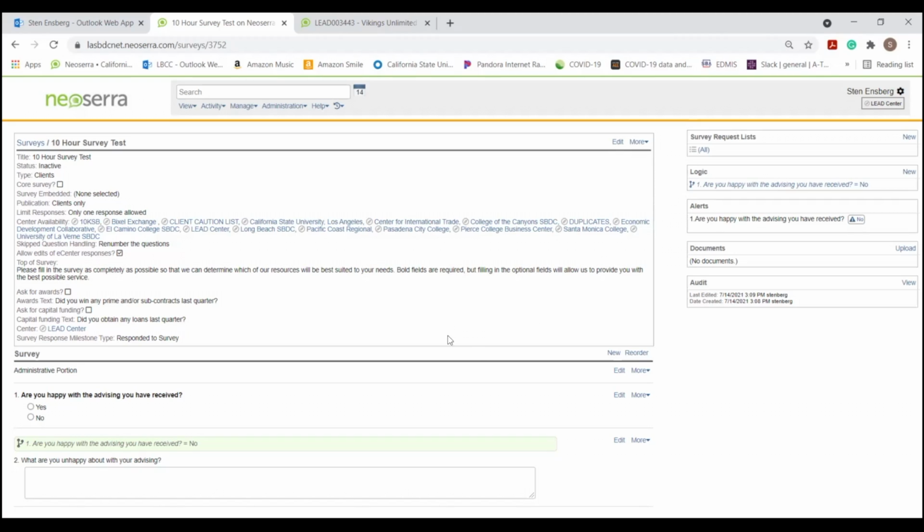Perfect. So we define our questions. We play around with the spelling, the grammar, how we're going to do it. We can add logic so that some questions are only visible if they answer a certain way with the one above. The last bit is then you have to decide who's going to see your survey.